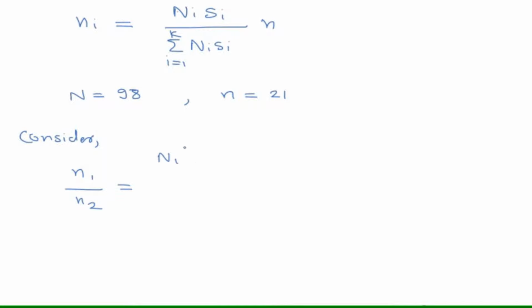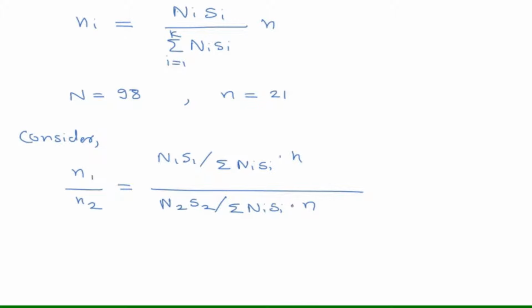N1 S1 divided by the summation of N_i S_i, divided by N2 S2 divided by the summation of N_i S_i. If you see clearly, this entity is the same on both sides, so it will cancel out and we will remain with N1 S1 and N2 S2.